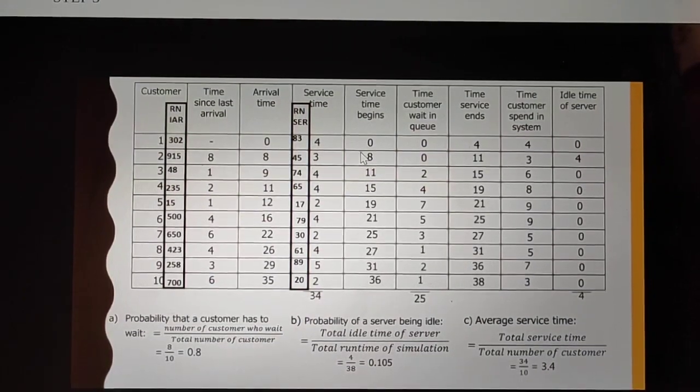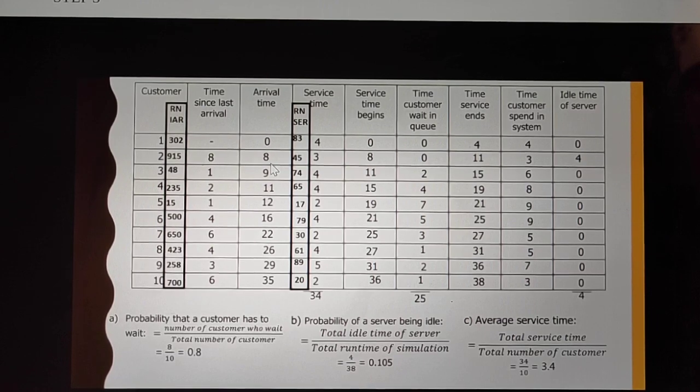Now the service time begin. The first customer arrived at 0, so service starts at 0. For the time the customer waits in the queue, as it is the first arrival, there is no queue, so the waiting time is 0. As the service time is 4, the service will end at 4. The time the customer spent in the system is 4. The server is not idle, so idle time is 0.